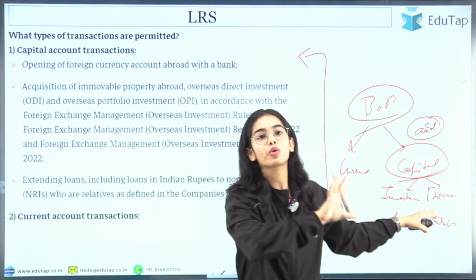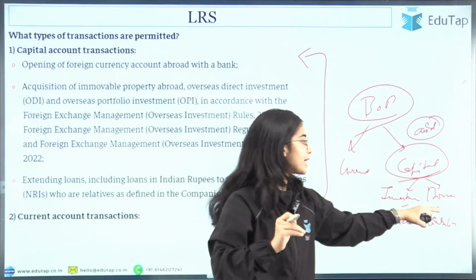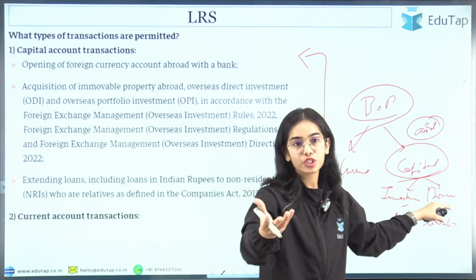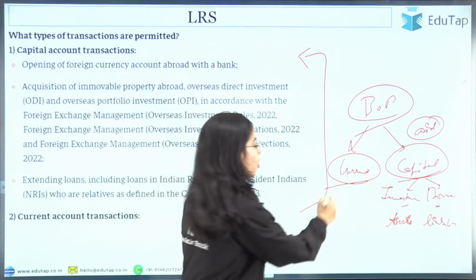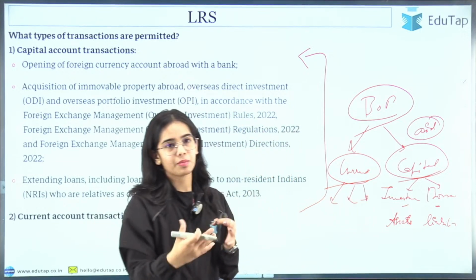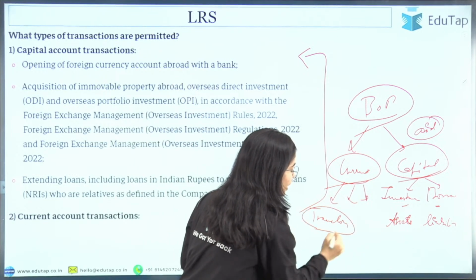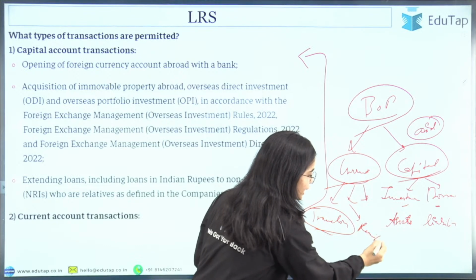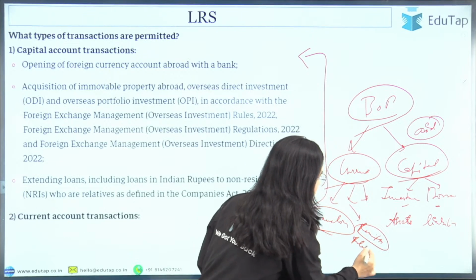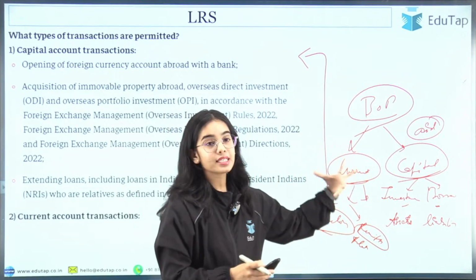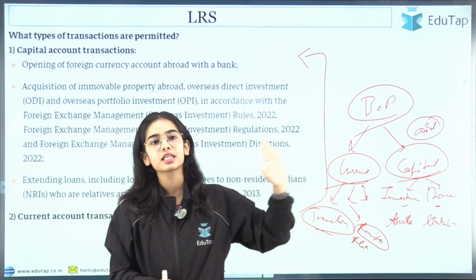But now we are not talking about governments, we are talking about resident individuals doing investments in other countries, or taking or giving borrowings to other countries. That is the capital account. The current account includes all the transactions on a daily basis, like traveling abroad, or remitting money abroad to our relatives. That also comes under the current account, as do grants that the government gives, but we do not have to discuss that because that is as per the government.